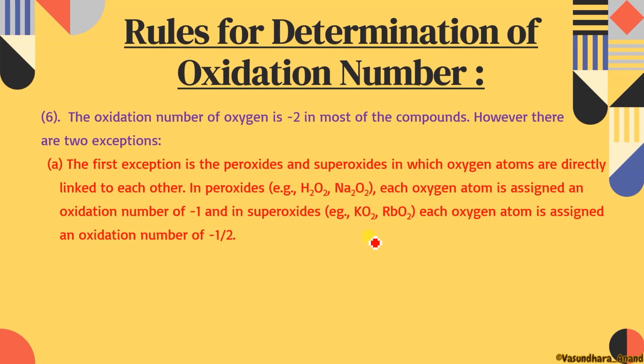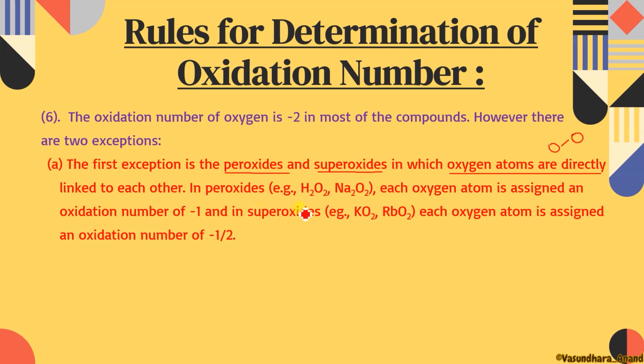Now the exception, the first exception is the peroxide and the superoxide. Peroxide and superoxide are those in which the oxygen atoms are directly linked to each other. That means they have an O-O bond, in both the cases, peroxide as well as superoxide. So as I said, it means that the oxygen atoms are directly linked with each other.